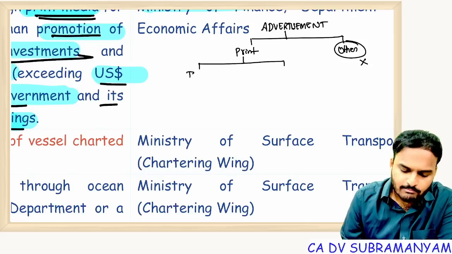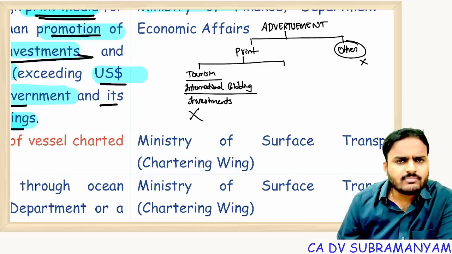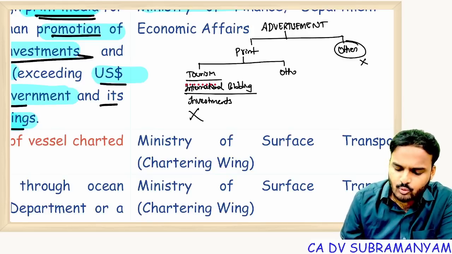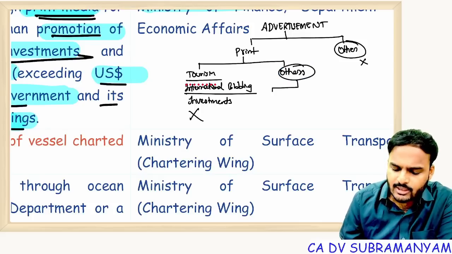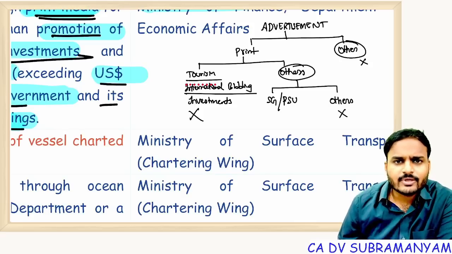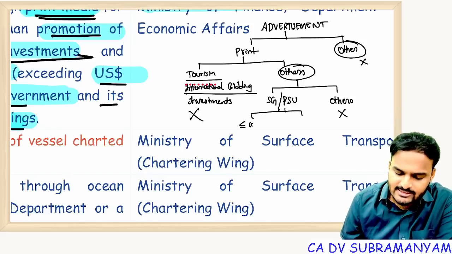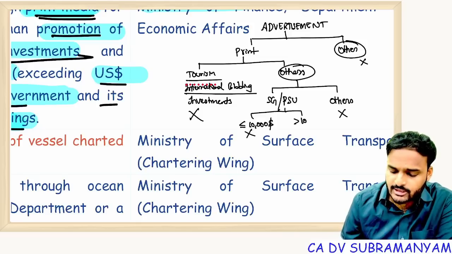Sir, purpose is promotion of tourism, promotion of international bidding, promotion of investments. Okay, then no problem. Sir, other purposes, sir. Oh, others, okay. Who is making payment? Sir, payment is done by state government, public sector undertakings, others, sir. Oh, others, no problem. If it is SG, PSU, then you have to check the amount. Sir, amount is less than or equal to $10,000, sir. Permission not required. Sir, amount exceeding $10,000, sir.